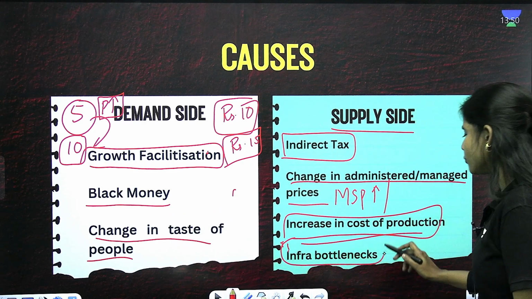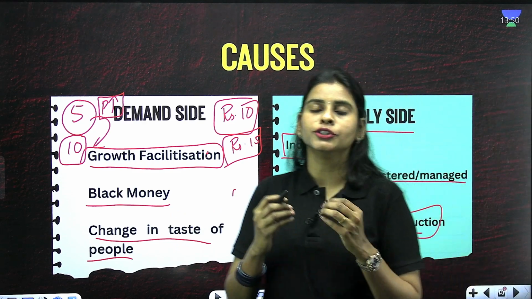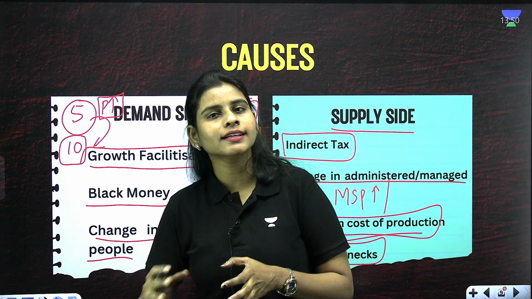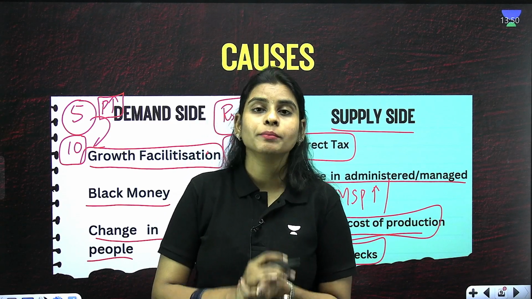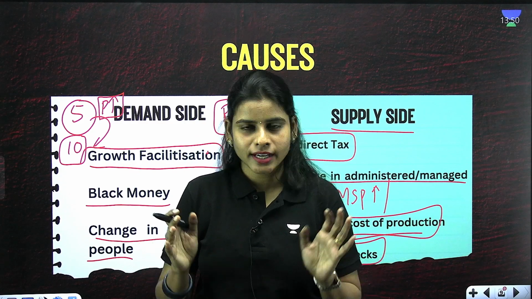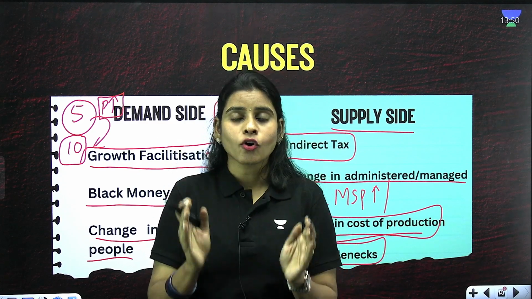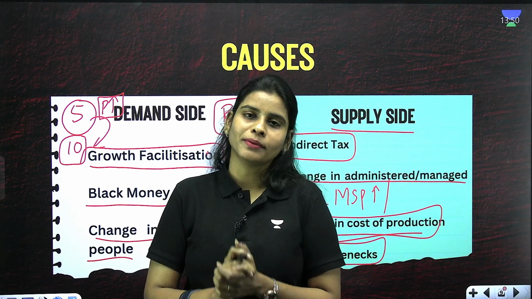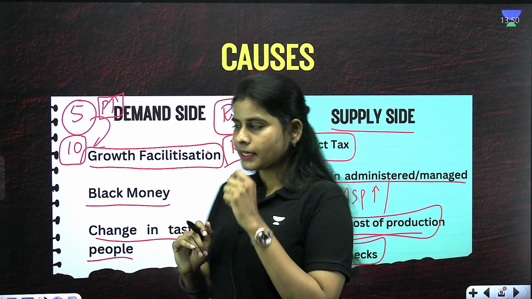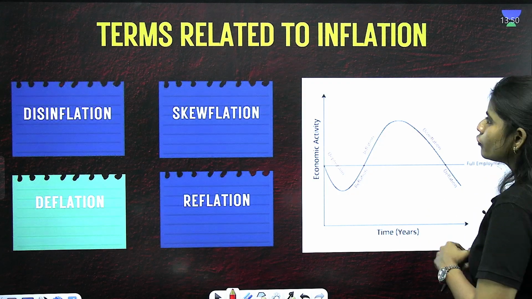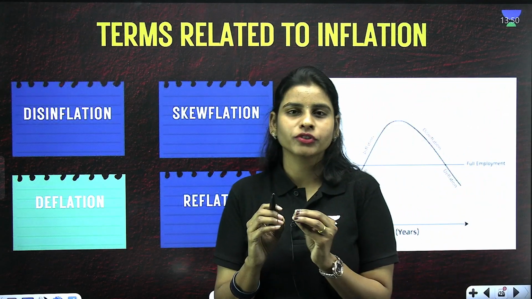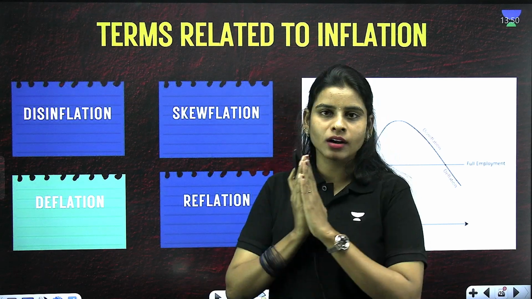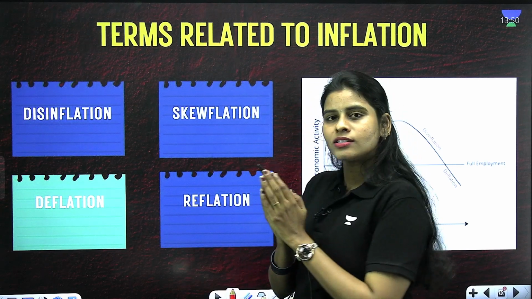And talking about the infrastructure bottlenecks, as I told you in the first point, it can be anything related to transportation, production and supply. So these are the broad elements which you have to know about inflation causes, right? Now moving forward, these are some of the terms we have to know about inflation. So we know what is inflation, right?